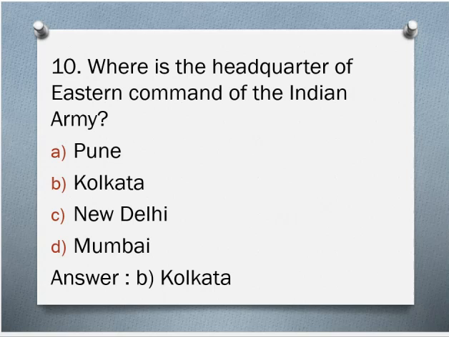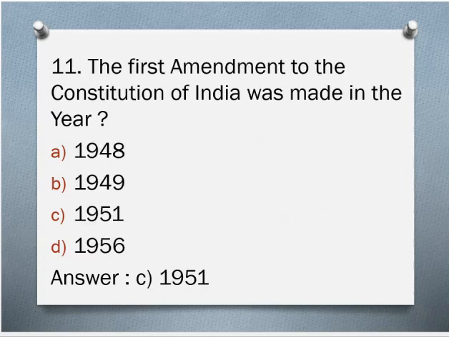10th question. Where is the headquarters of Eastern Command of the Indian Army? A. Pune, B. Kolkata, C. New Delhi, D. Mumbai. The correct answer is B. Kolkata.